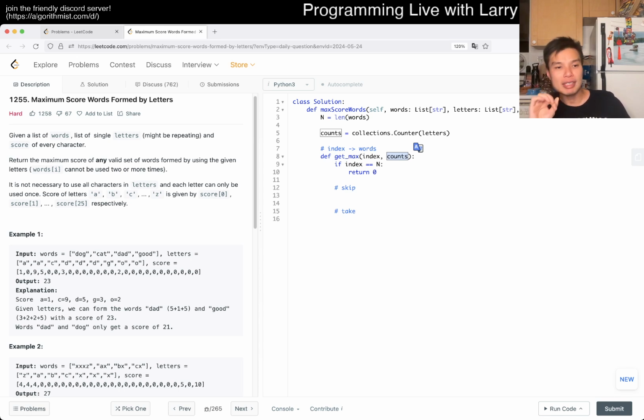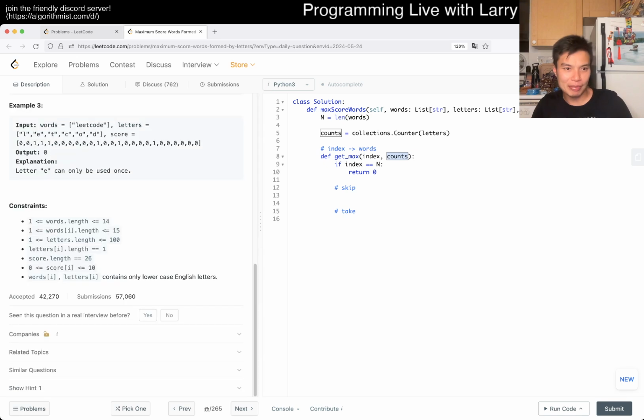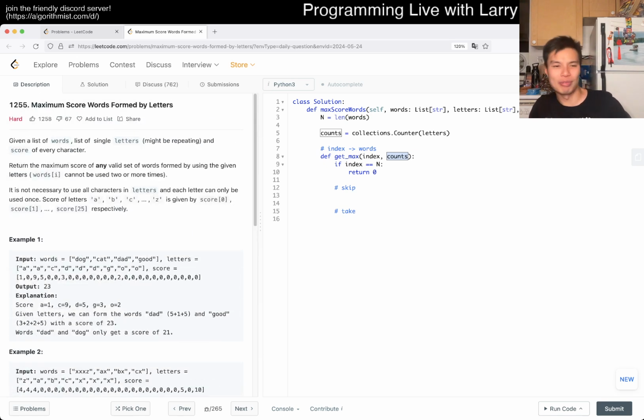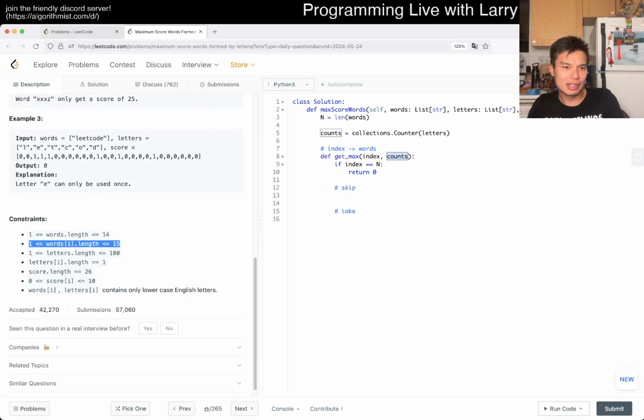If letters have 15 characters, then maybe 4 to the 4, which is 256, is actually not that bad. So maybe you can actually cache it.